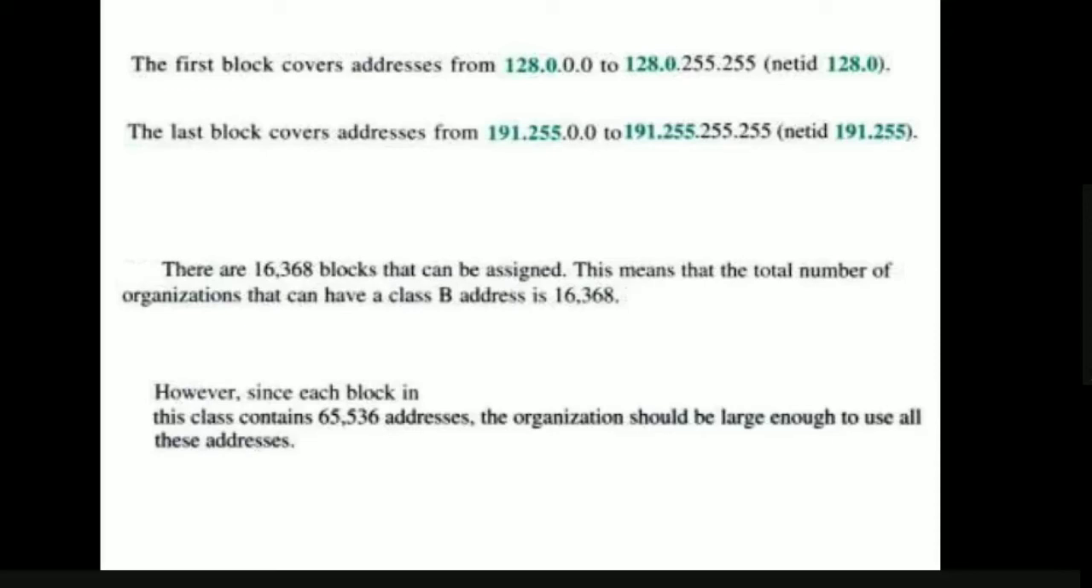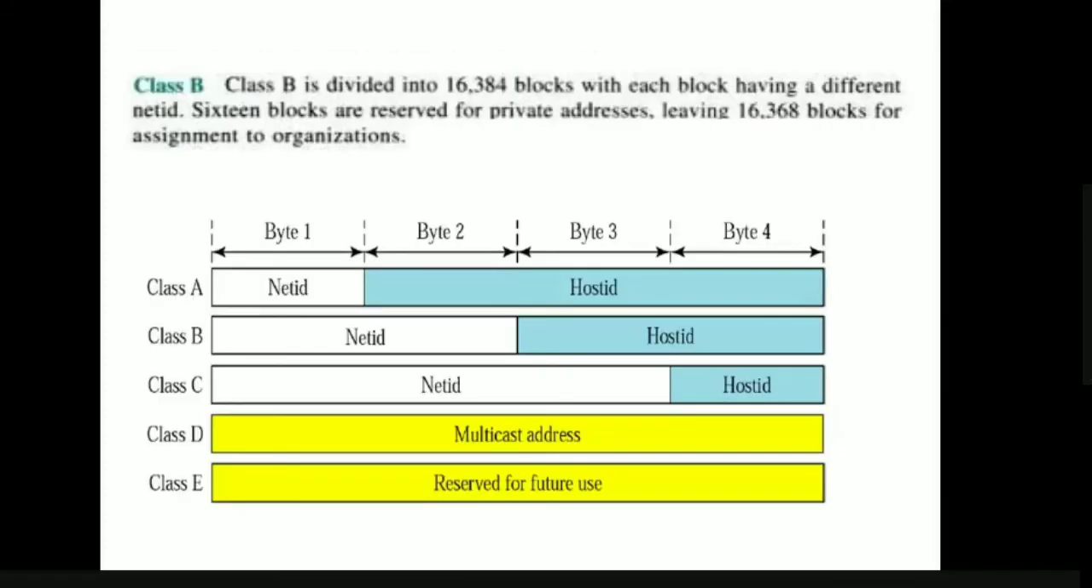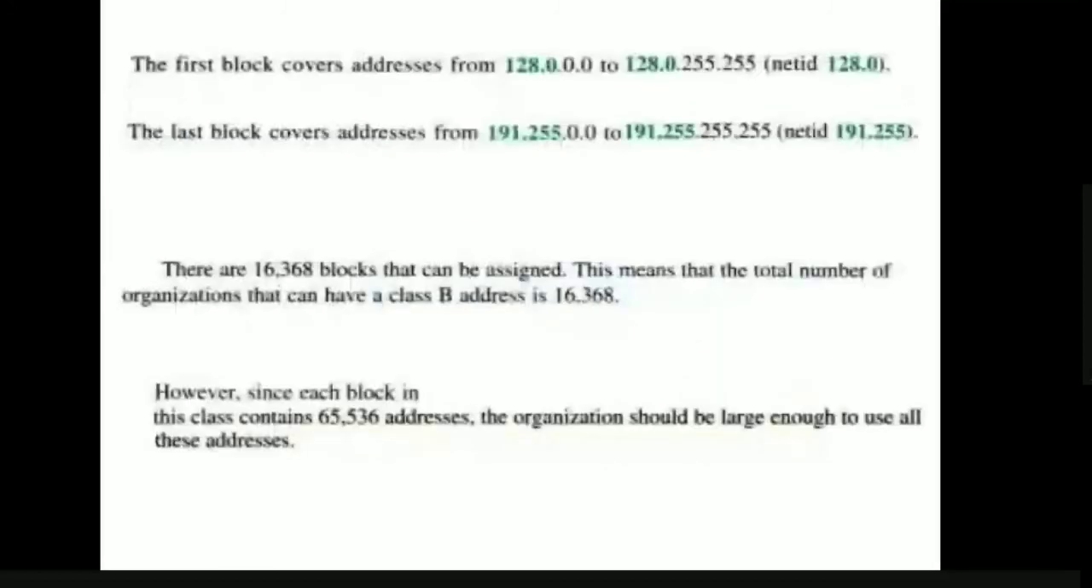And the last block, going 128, 129, 130, 131, and so on up to 191, is 191.255.0.0 to 191.255.255.255. What will be the net ID? 191.255. Like this, how many blocks do we have? 16,384 blocks, and for each block we again have 16,384 addresses. So the total number of organizations which can have class B addresses is 16,384.